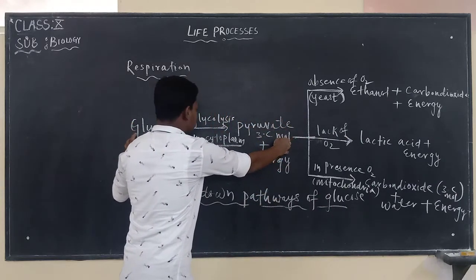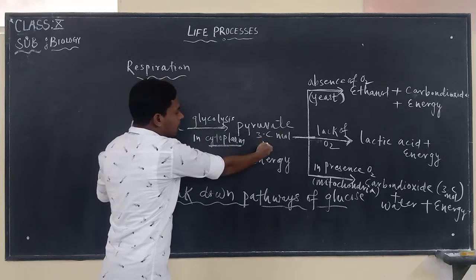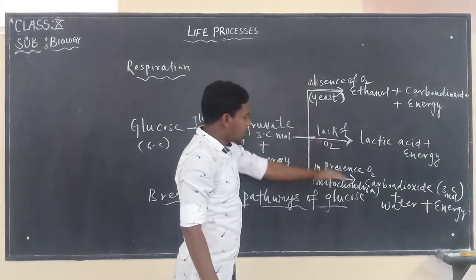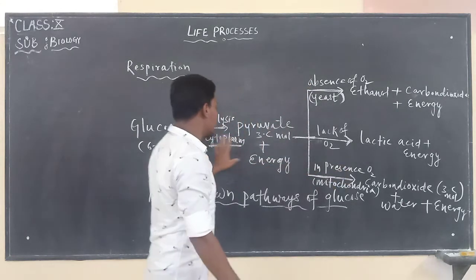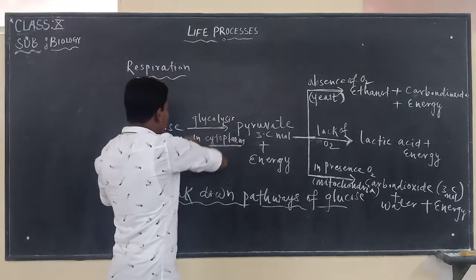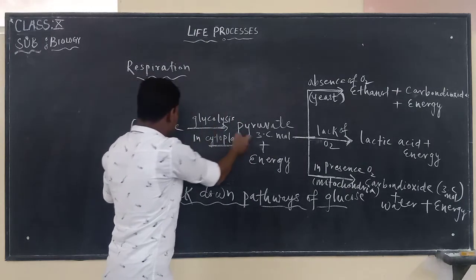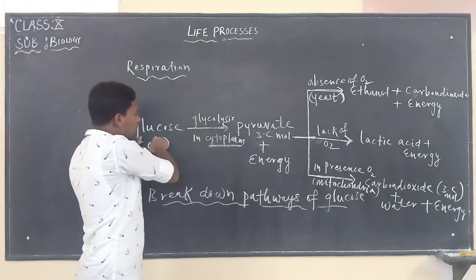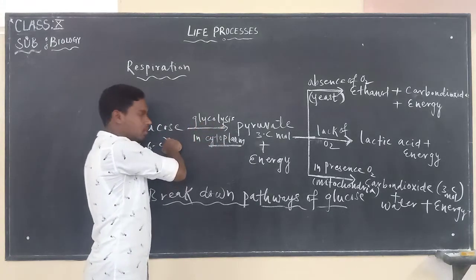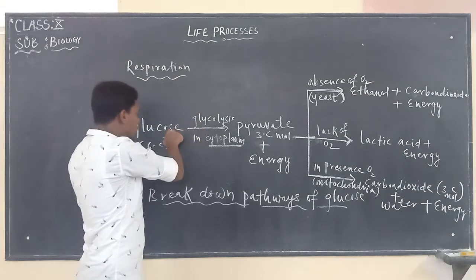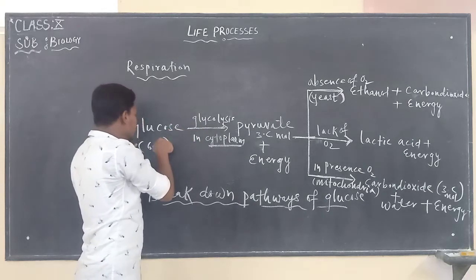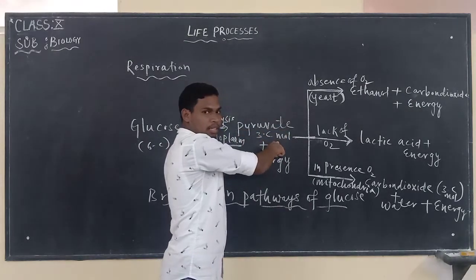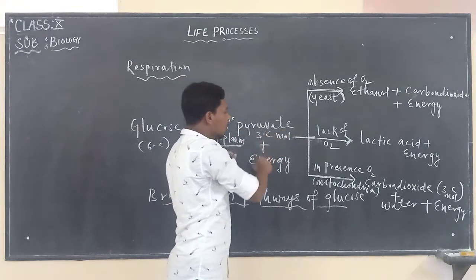These two processes, glucose conversion into pyruvate, are common in anaerobic respiration as well as aerobic respiration. This conversion from glucose to pyruvate is known as glycolysis. Glyco means glucose, lysis means breaking down of glucose. Glucose has 6 carbon molecules, and pyruvate has 3 carbon molecules.